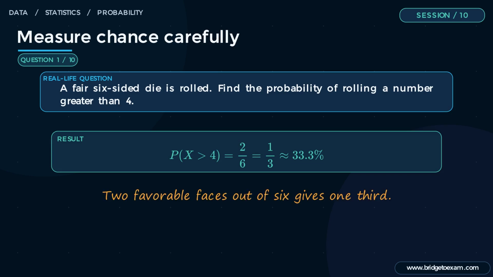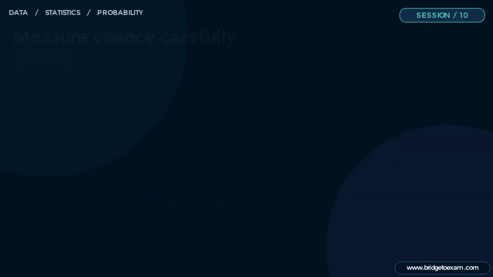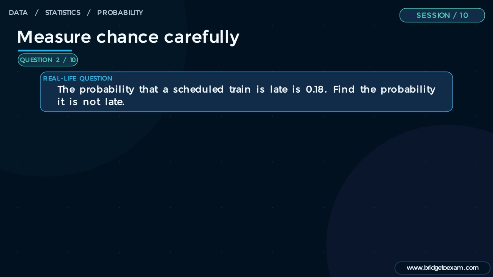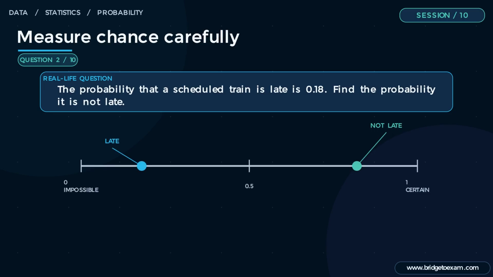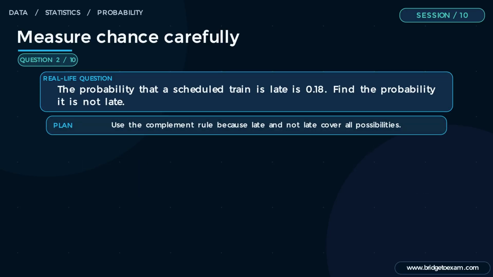This matters in real life because games, quality checks, and simulations all begin with clearly defined sample spaces. Example 2. The probability that a scheduled train is late is 0.18. Find the probability it is not late. The probability scale locates each chance between impossible and certain. Plan. Use the complement rule because late and not late cover all possibilities.